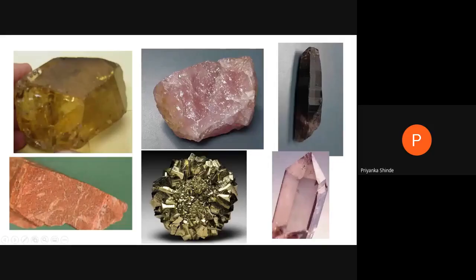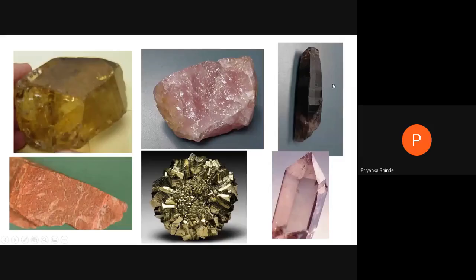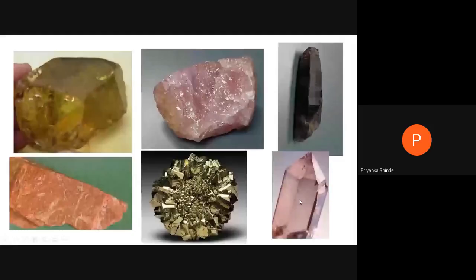Then this one is smoky quartz, smoky black in color. This is opaque in nature, because the light is not passing since it is dark. Then here is a crystal, again rock crystal, which is a variety of quartz, the last image. That is transparent.